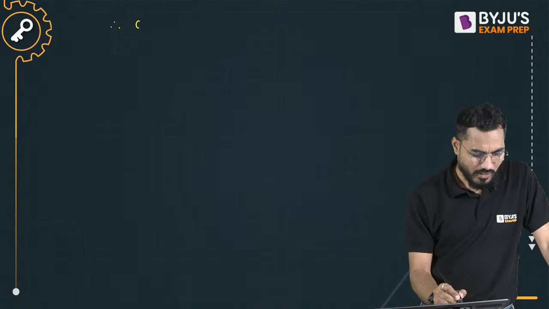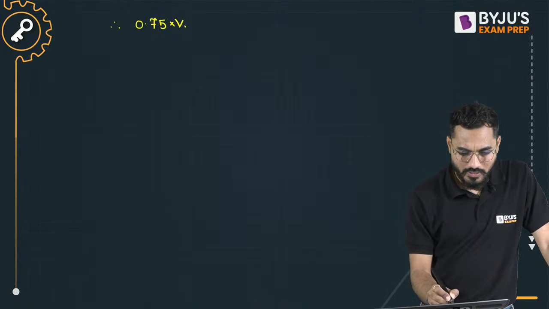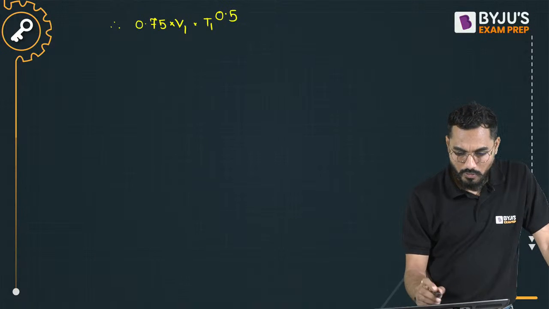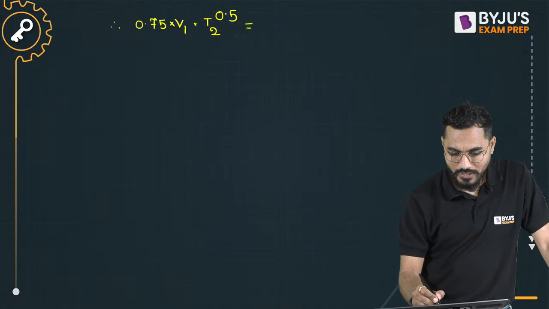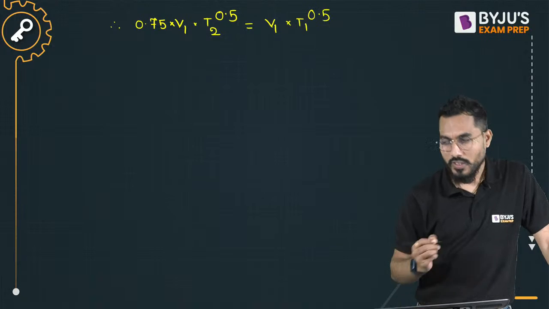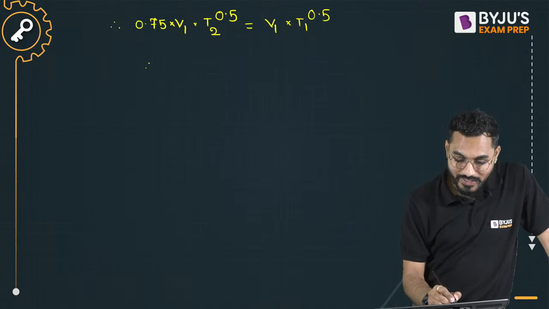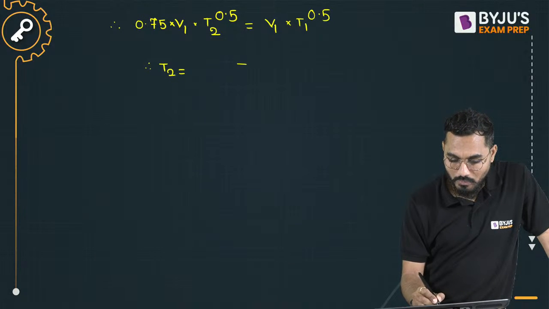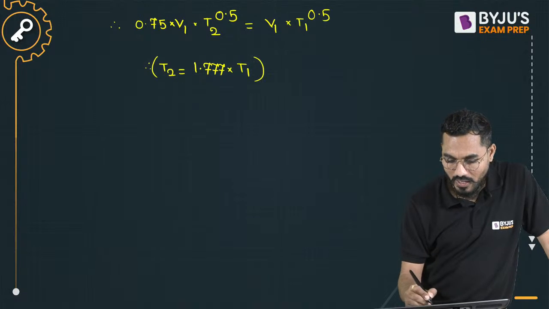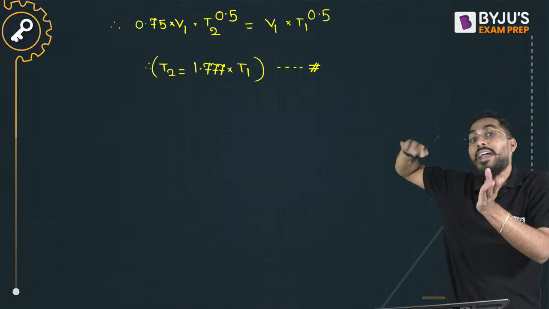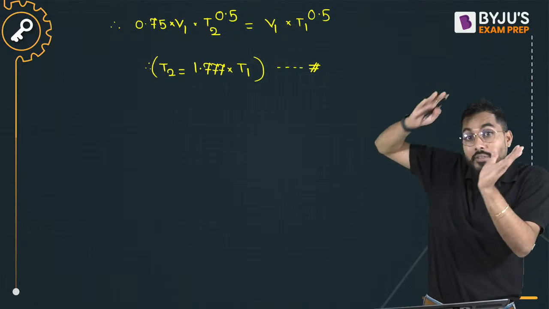So if I compare, the left hand side is 0.75 into V1 into T2 to the power of 0.5, which is exactly equal to V1 into T1 to the power of 0.5. Is it true? Yes. Now I'll get a relation: T2 is exactly equal to some number into T1, and that number is 1.7777, like this. This is the ultimate relation you will get. That is, T2 is 1.77 times T1.